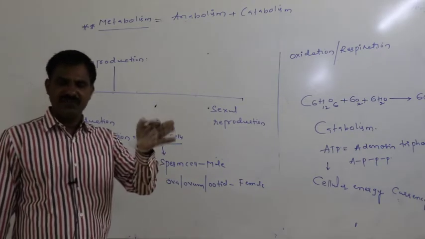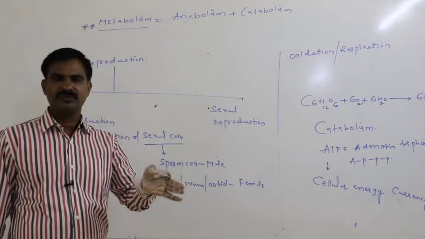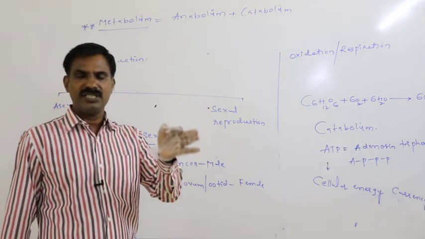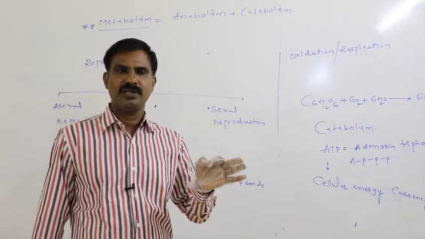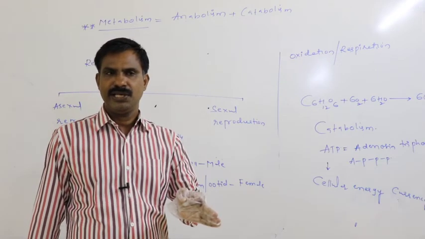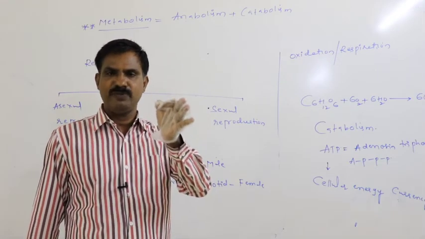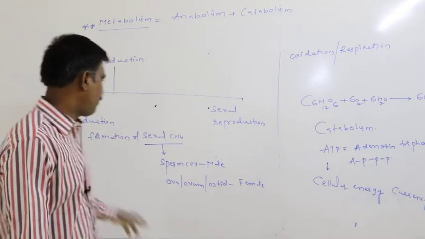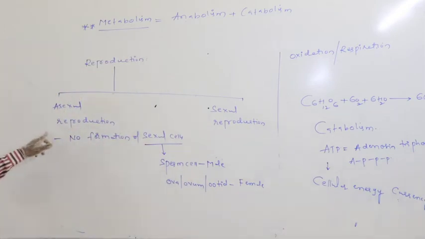Without the formation of these sexual cells, without involvement of the sperm cell and ovum, by the participation of a single parent, if daughters' production takes place, that kind of reproduction is said to be asexual reproduction.